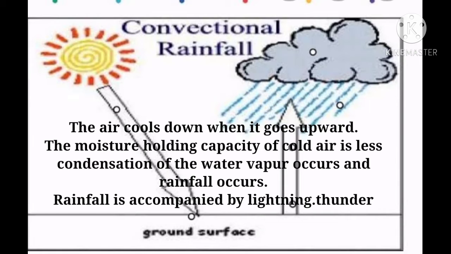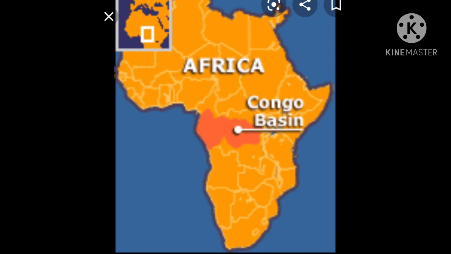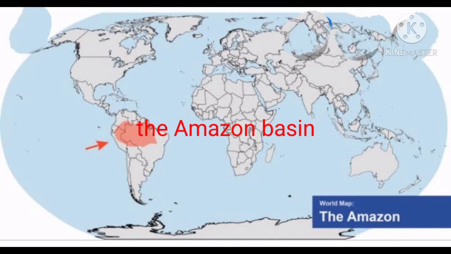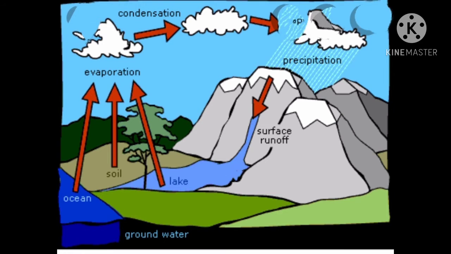Mostly in equatorial areas, such type of rainfall occurs almost daily in the afternoon. Rainfall is accompanied by lightning and thunder. The Congo Basin of Africa and the Amazon Basin in South America experience convectional rainfall. Such a rainfall occurs in a very limited area in the world.